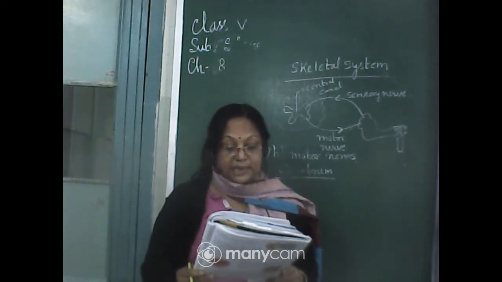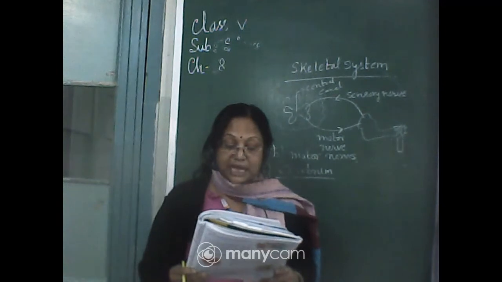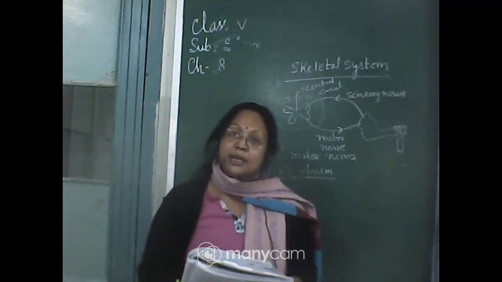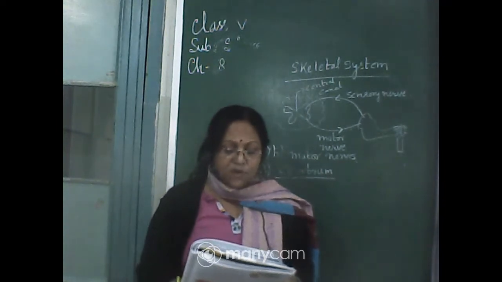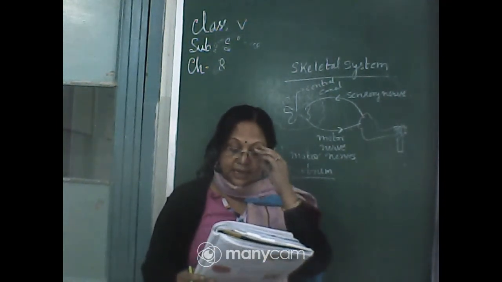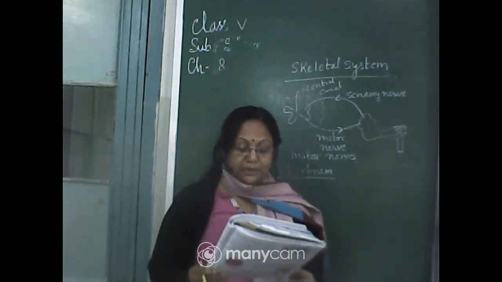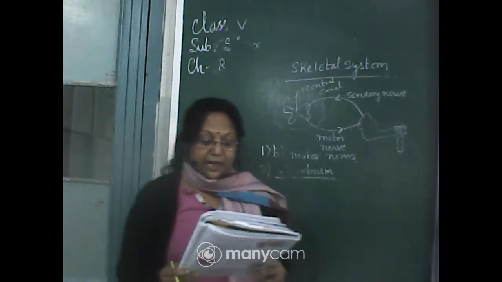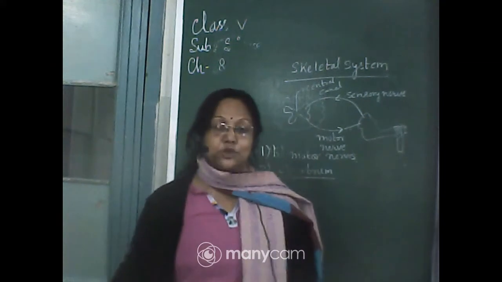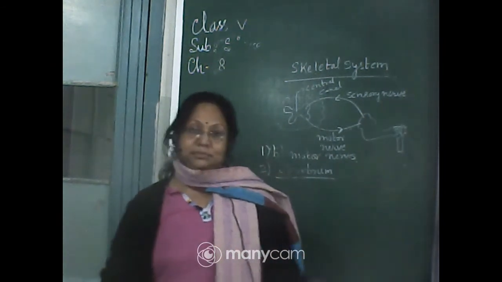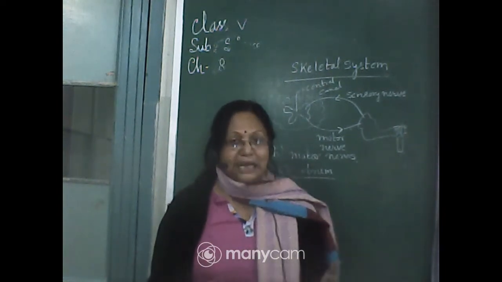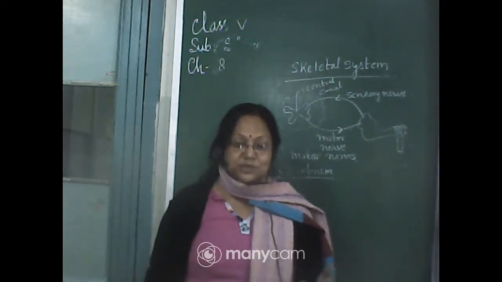Behind the pupil is the lens, which forms the image of the object on a screen, and that screen is called the retina. The nerve cells in the retina send messages to the brain through the optic nerves. The brain reads the messages and enables us to see the objects. So the brain has a good contribution to the eye in helping us see objects.